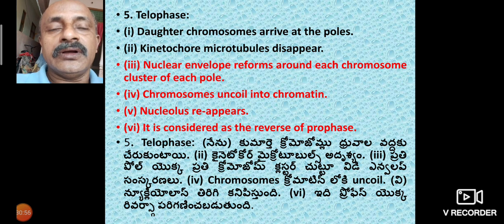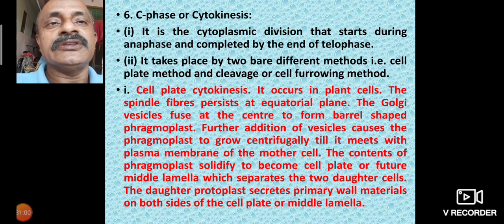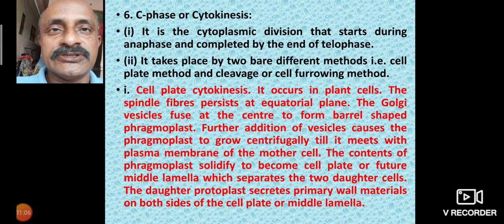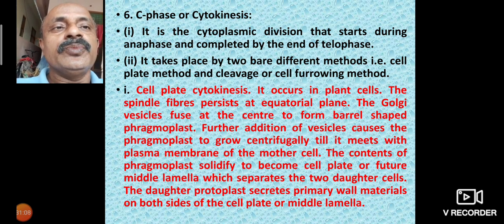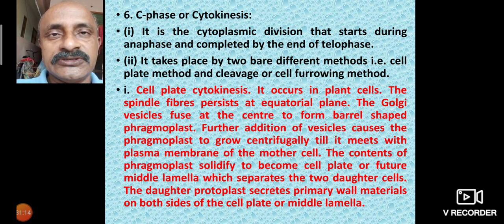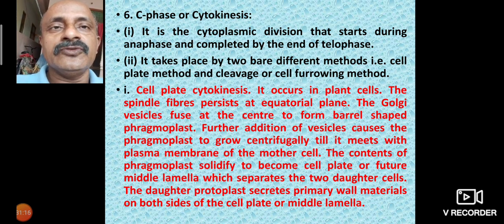Anaphase is the shortest phase in mitotic division. The last one is cytokinesis. It is the cytoplasmic division that starts during anaphase and is completed by the end of telophase. Starting in telophase, the cytoplasm divides in two.